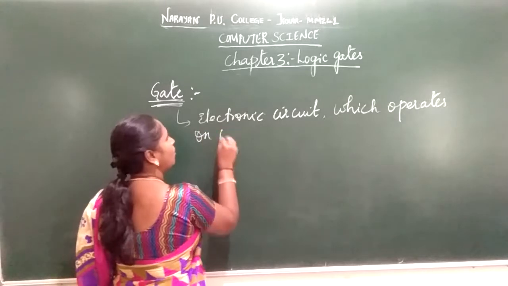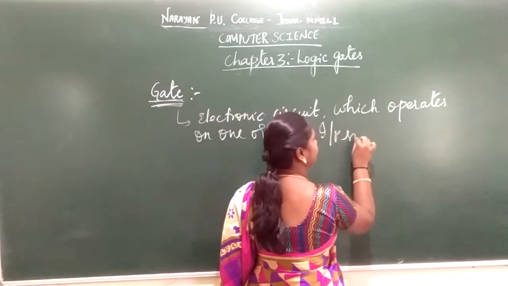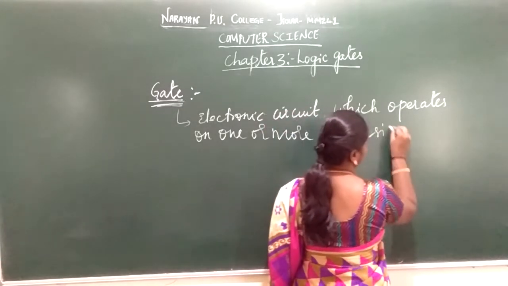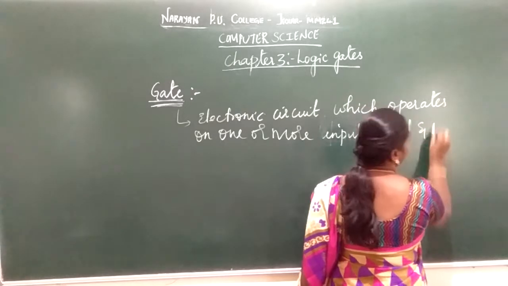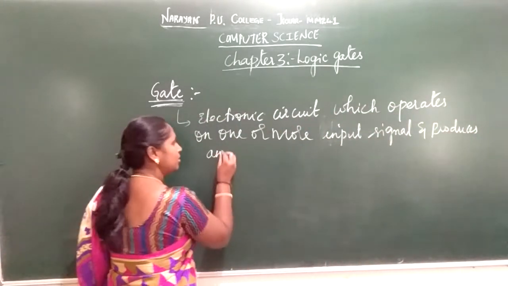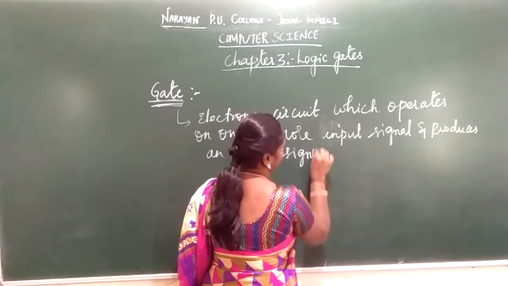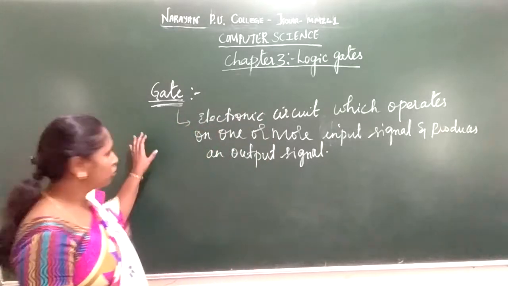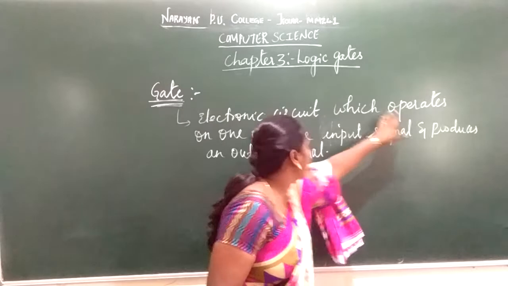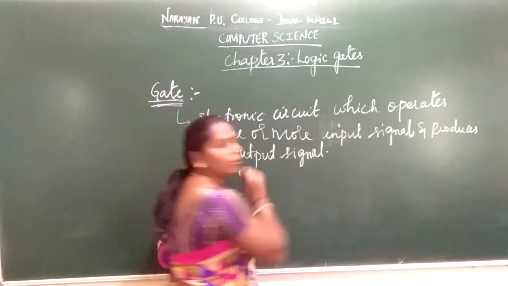on one or more input signals and produces an output signal. The exam point of definition, what is a logic gate or a gate itself? It's nothing but an electronic circuit which operates on one or more input signals and produces an output signal.